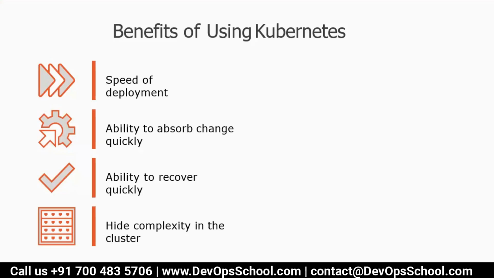Ability to observe changes quickly and recover quickly also. So let's say one of my releases goes bad. You have to immediately roll back within a second. I'm talking about a second, not minutes, not hours, not a day. I'm talking about everything being done in seconds. Kubernetes will help you.